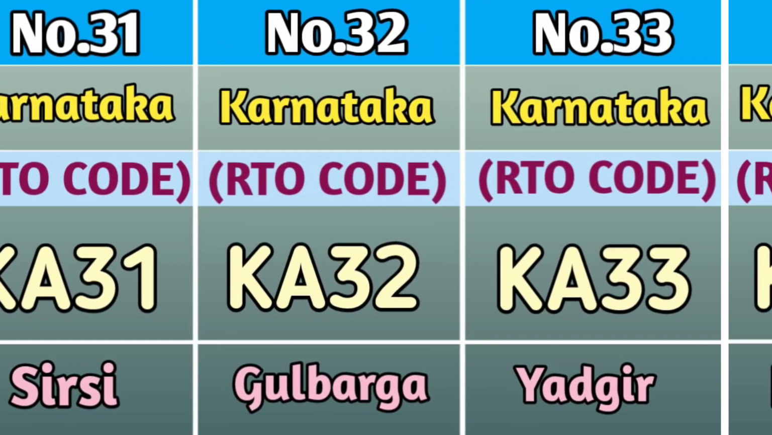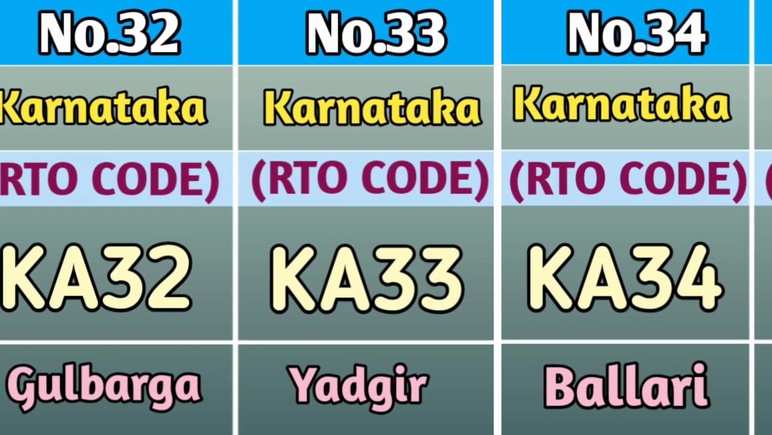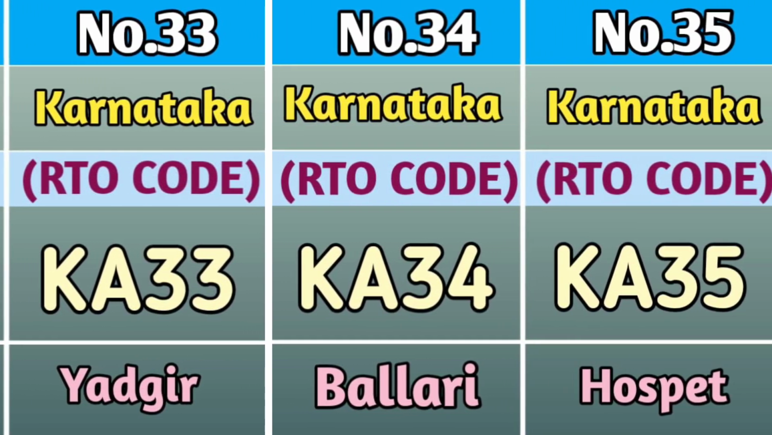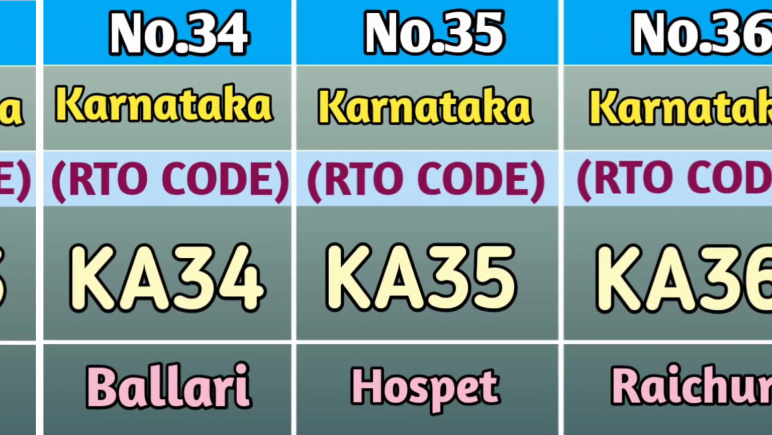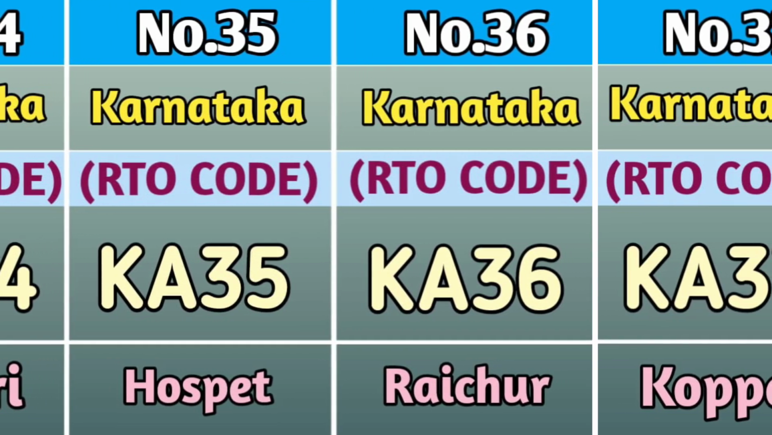At number 32, we have Gulbarga and the RTO code of Gulbarga is KA32. At number 33, we have Yadgir and the RTO code is KA33. At number 34, we have Ballari and the RTO code is KA34. At number 35, we have Hospet and the RTO code is KA35.